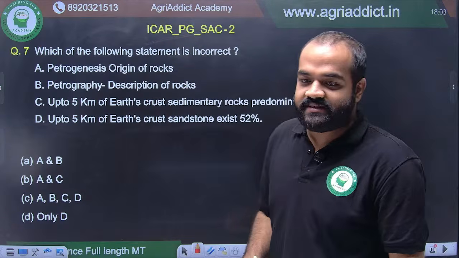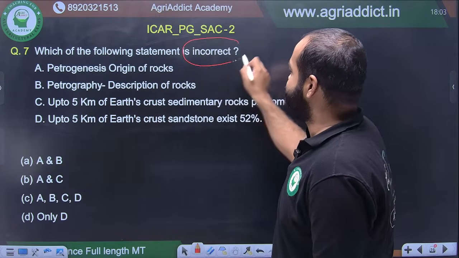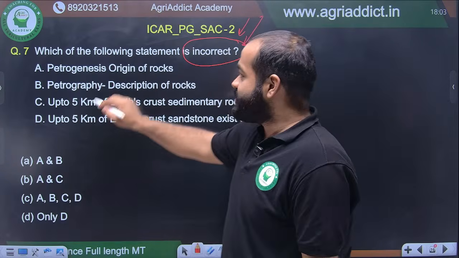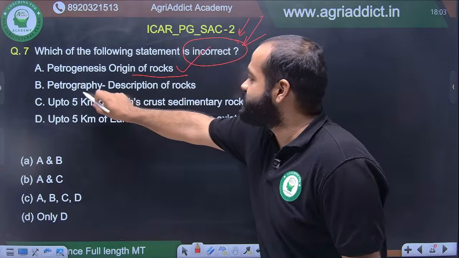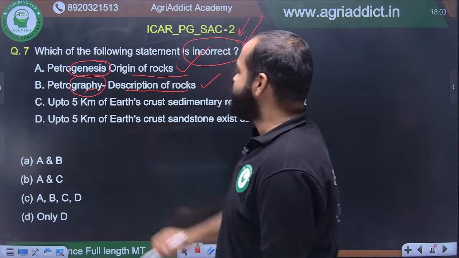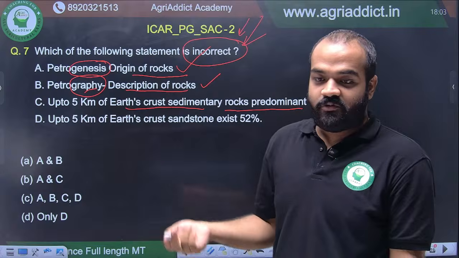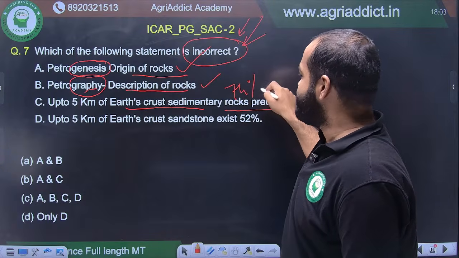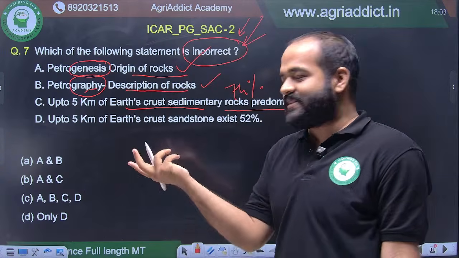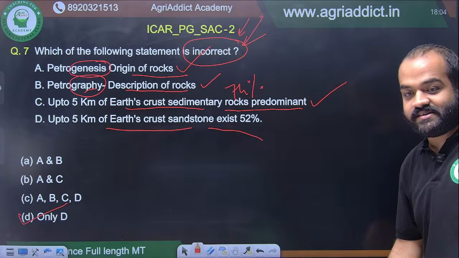Which of the following statements is incorrect? Please put your mind on the question and read that this is incorrect. It is telling incorrect. So let's read. Petrogenesis, origin of rocks, this is a correct statement. Petrography, description of rocks, this is a correct statement because graphy means description, genesis means origin. Up to 5 km of earth crust, sedimentary rocks are predominant. This is also a correct statement. As we know, we were discussing on the last day, 74%, up to 5 km of earth crust. So all A, B, C are correct. So from here only you can get the answer that only D is incorrect, but still we'll read. Up to 5 km of earth crust, sandstone exists 52%. This is the wrong answer.